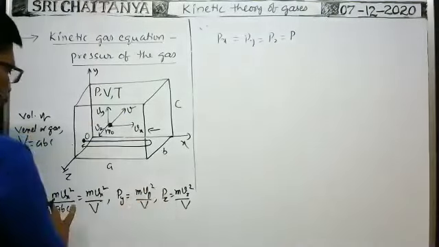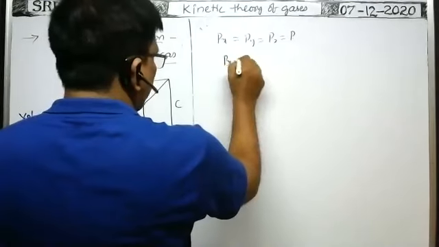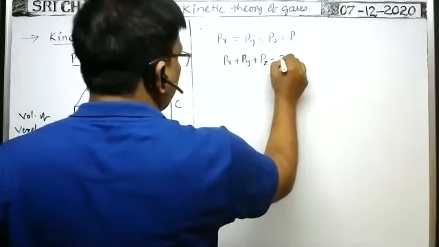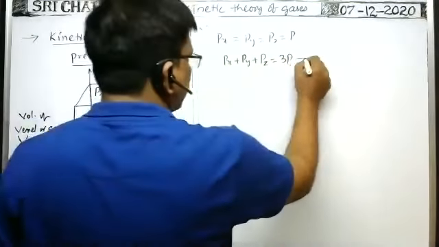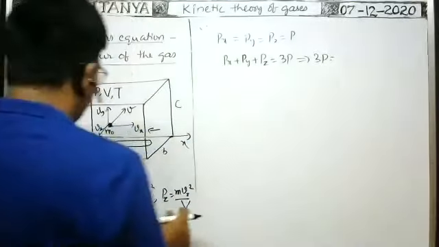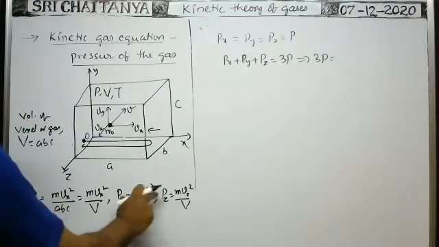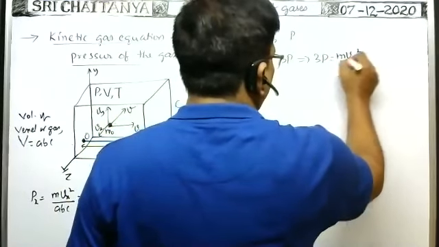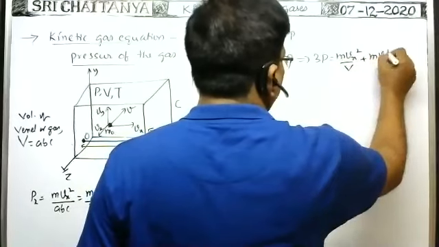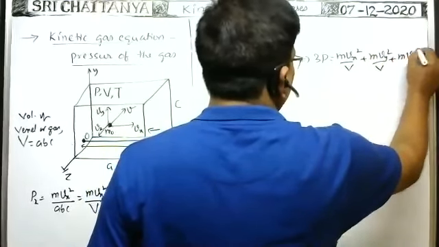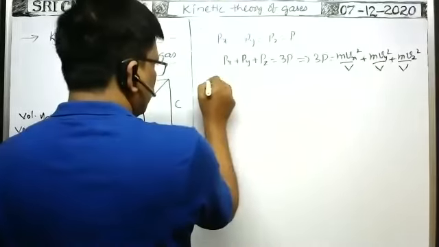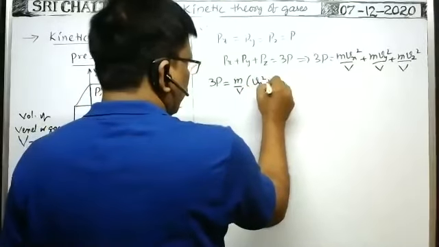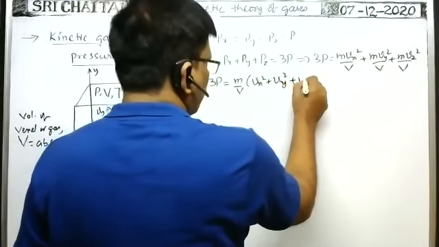So from this, Px plus Py plus Pz we can write as 3P, because all are the same. That implies 3P is equal to mVx square by V plus mVy square by V plus mVz square by V. Therefore, 3P is equal to m by V common, times small vx square plus small vy square plus small vz square.